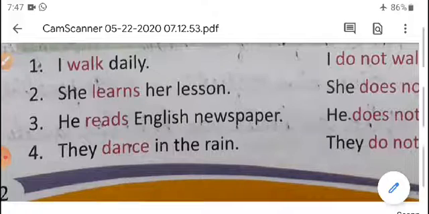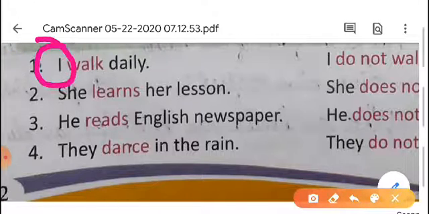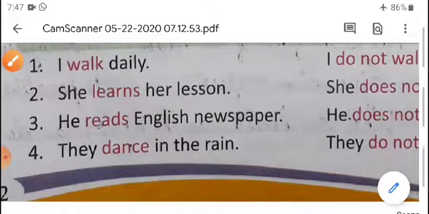We have to write the verbs do, did, does. Now how can we select among these three verbs? How can we select which one we have to write here? For that we have to check the subject. What is the subject here? I is the subject.